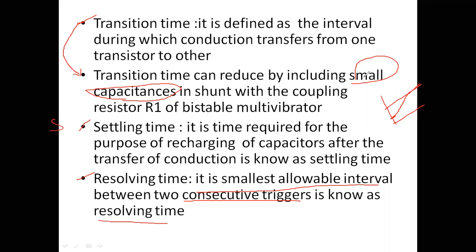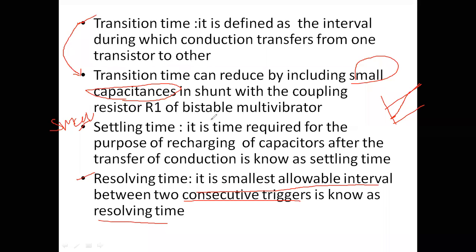If it is too large, we may get another time delay, that is the settling time. This settling time can be improved by choosing a small capacitance value. Like that we have to plan, by trial and error, simply keeping 1 microfarad, checking how much time it takes, then taking 2 microfarads and seeing how much time it takes.